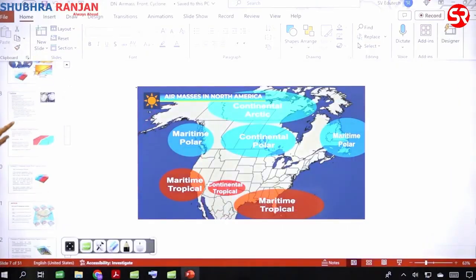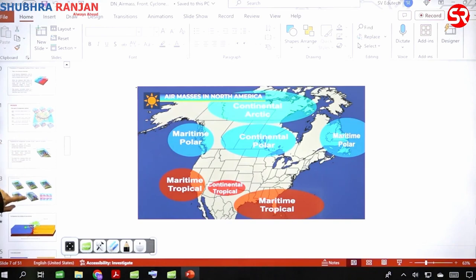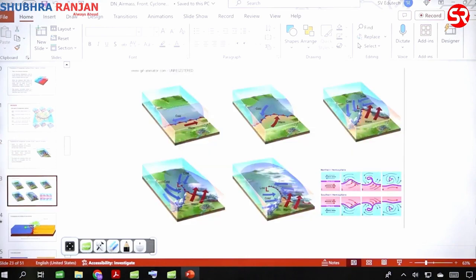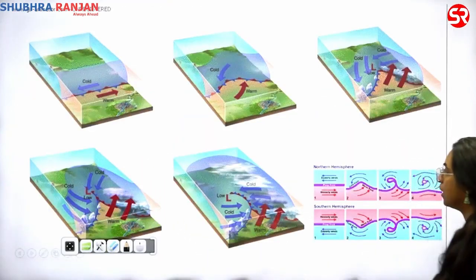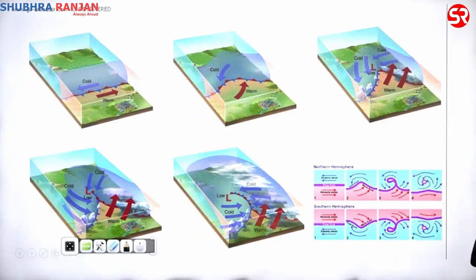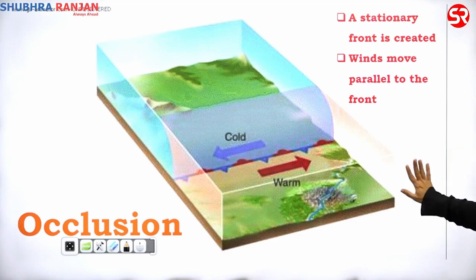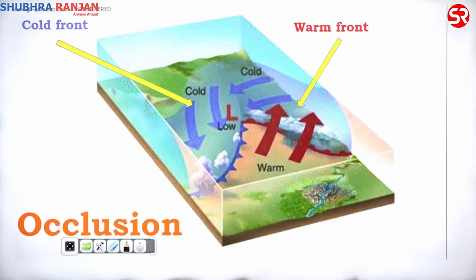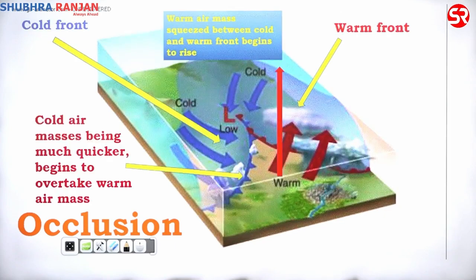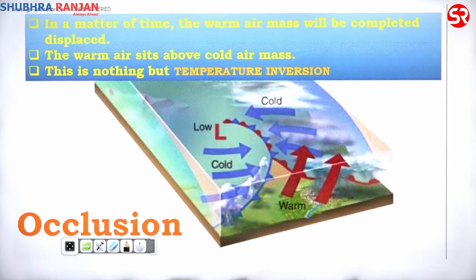ये वाला GIF है, have a look here. इसको ध्यान से देखें, pay attention here. Can you see a warm air mass and a cold air mass? Both of them are stationed. Now, can you see warm air mass has moved into the cold air mass territory? Can you see that the warm air mass is rising up? Can you see clouds getting formed?